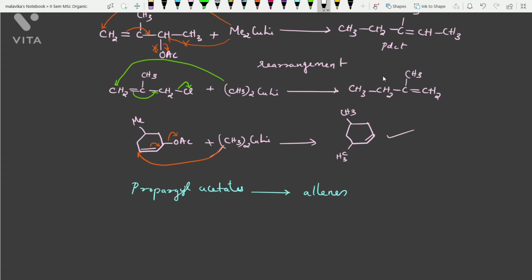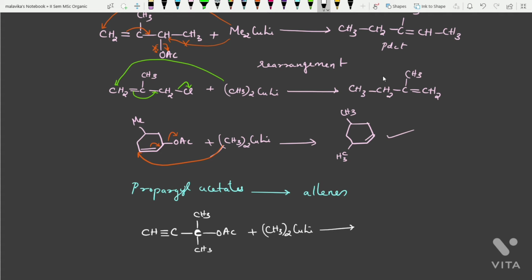So let me draw a structure of a propargyl acetate. So this is CH3 over here, CH3 over here. Here I am writing acetate group. So this carbon is the propargylic carbon. Okay. Now, if you are treating with CH3 twice CuLi, this is our Gilman reagent. So what will happen?